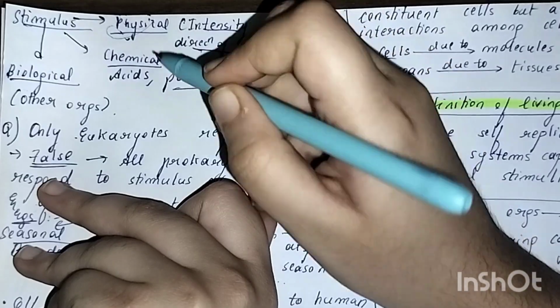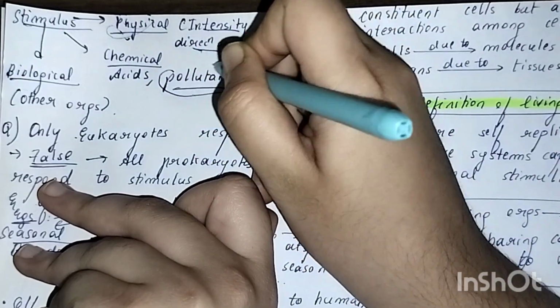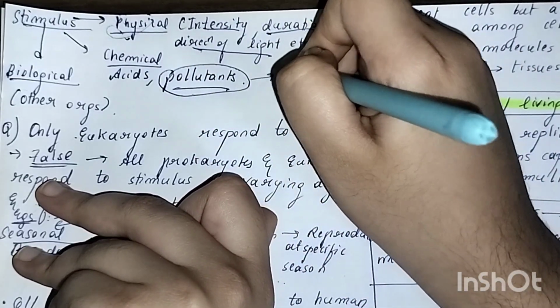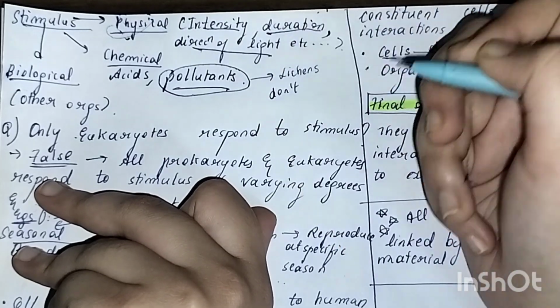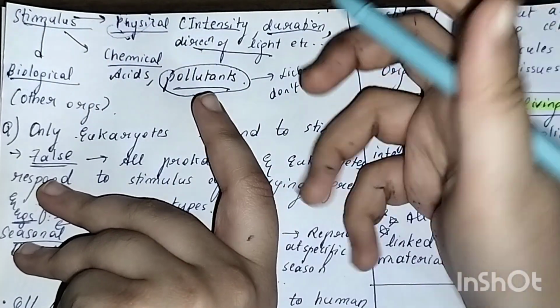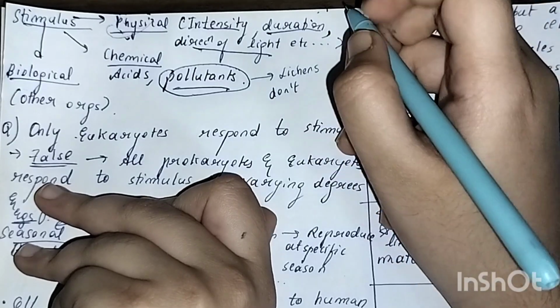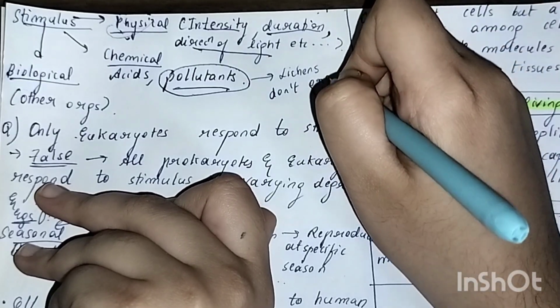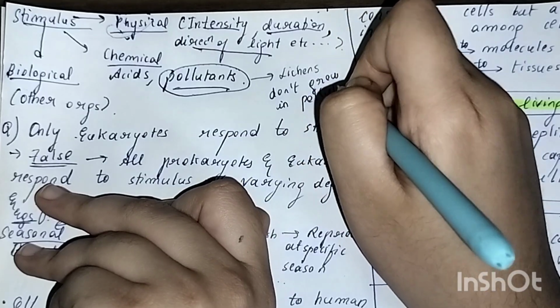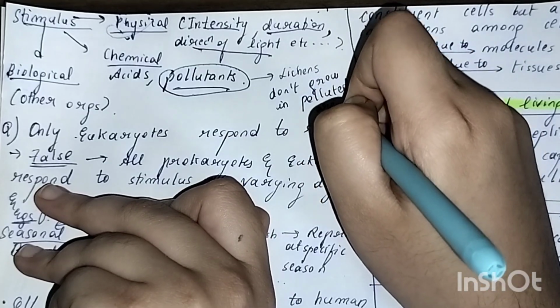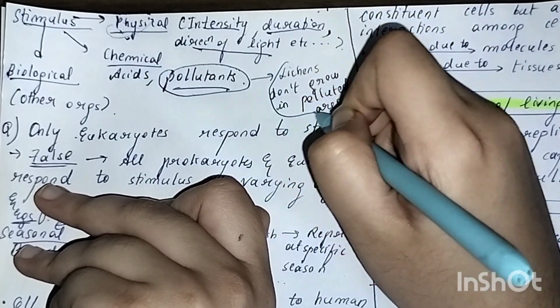The pollutants. If you see here, an example of pollutants is lichens. They don't grow in polluted areas. This is the interaction of lichens towards pollutants.